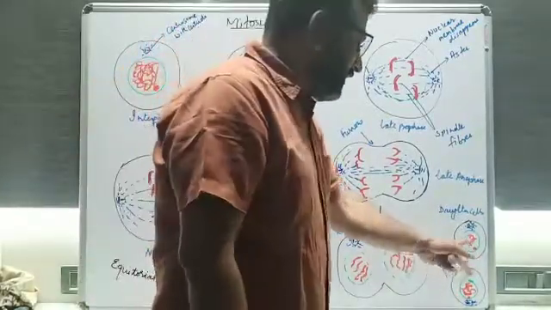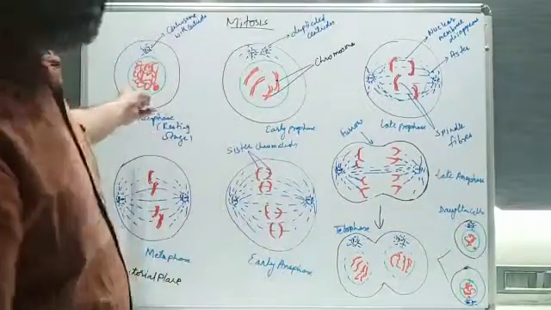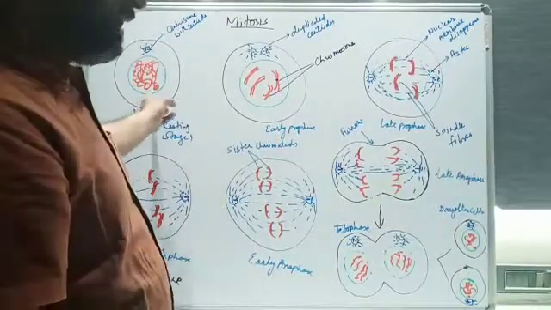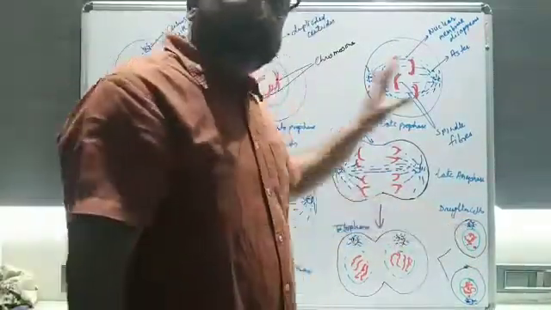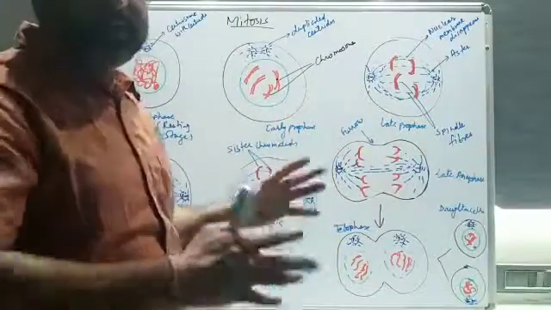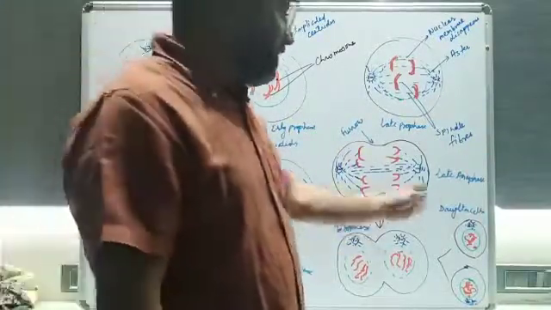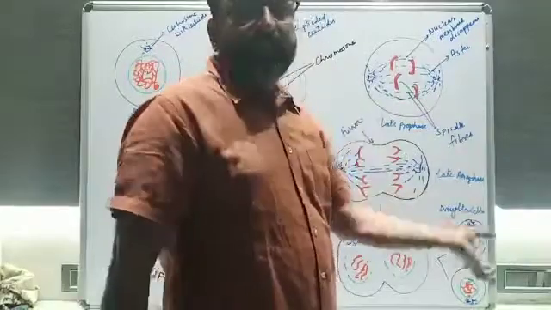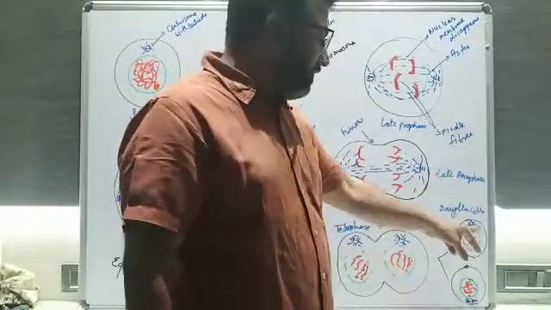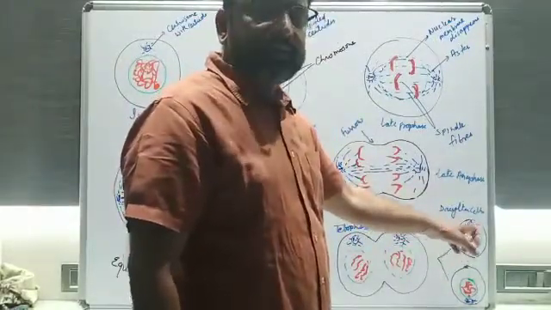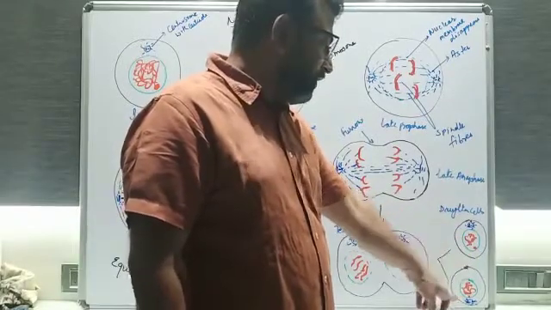So you can see that these two daughter cells are identical to the first one. Is it fine? But the size is small, and the parent's size is bigger, because this is the resting stage in which the synthesis and everything is taking place. They are newly formed, but the number of chromosomes will be the same. So one centrosome, one nucleus, and the chromatin material, nucleolus, and everything is there.